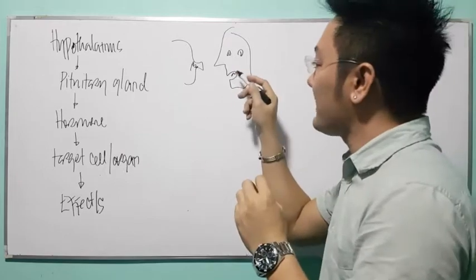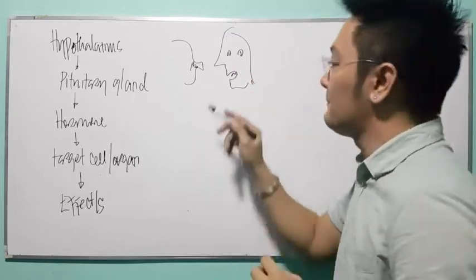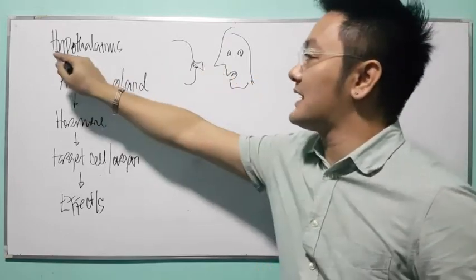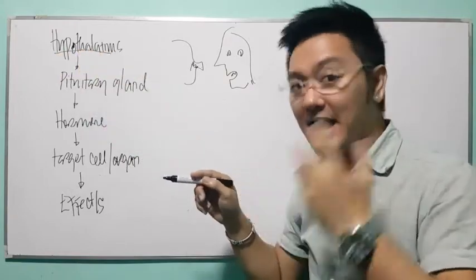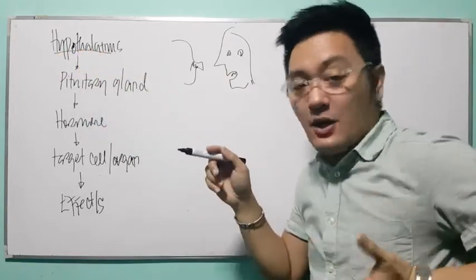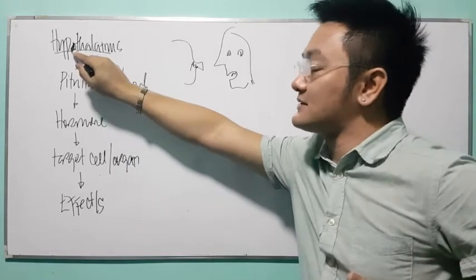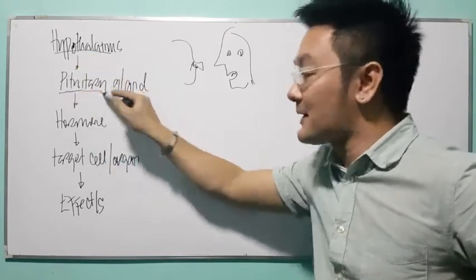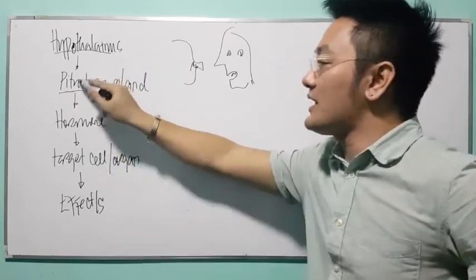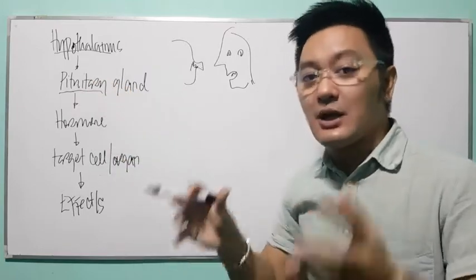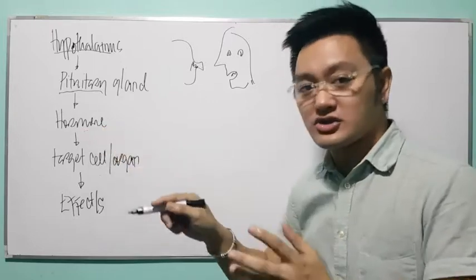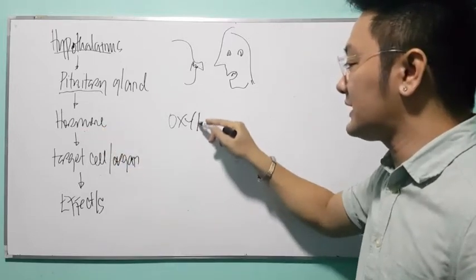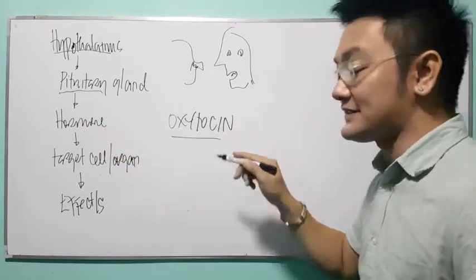When the baby sucks the nipple, it sends an impulse to your hypothalamus. Hey, somebody's sucking on the left breast. What will happen now? Your hypothalamus will send an impulse to your pituitary gland. Hey, pituitary gland, do something about it. Once stimulated, the pituitary gland now will release the hormone. Question: what hormone is being released? Answer: it is your oxytocin.